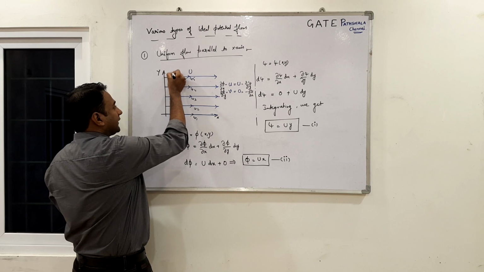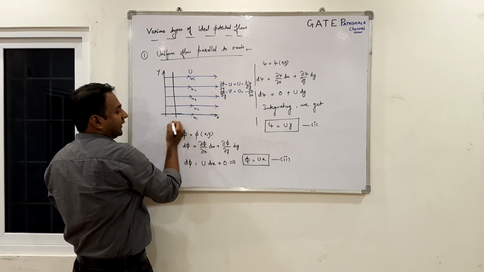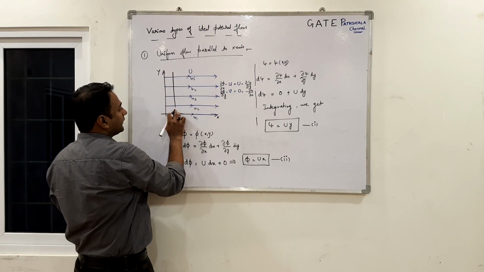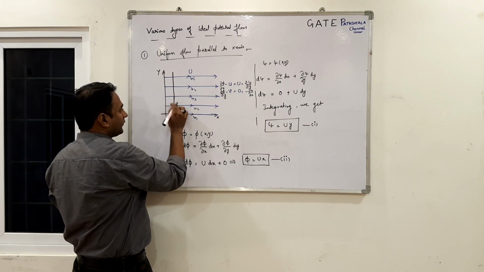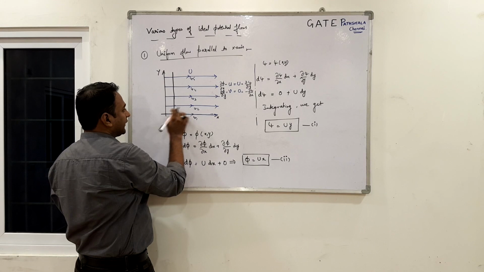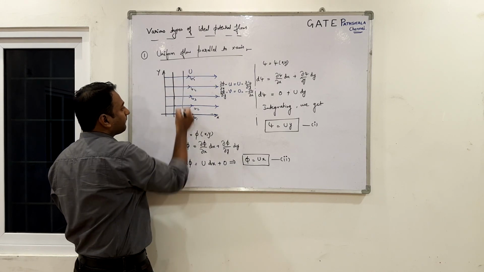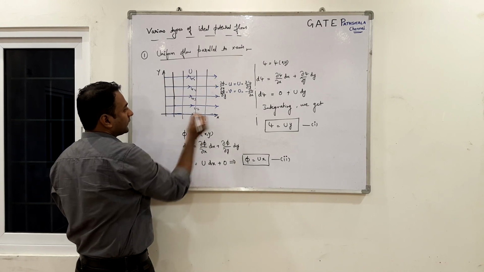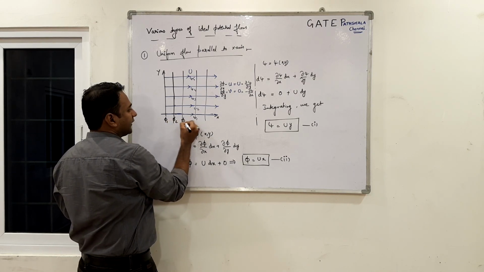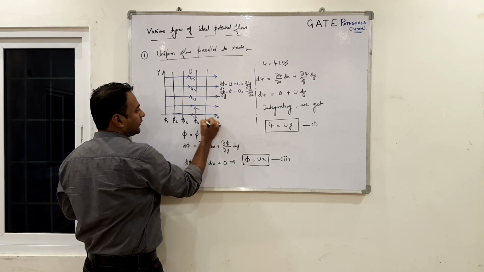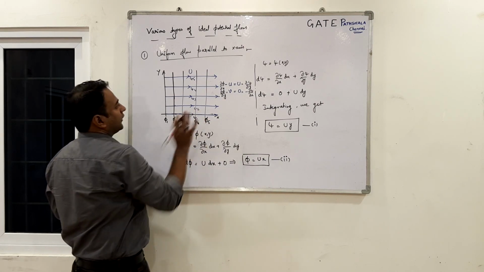So I can draw phi lines. These are the equipotential lines. So it will develop phi 1, phi 2, phi 3, phi 4, phi 5, and so on.